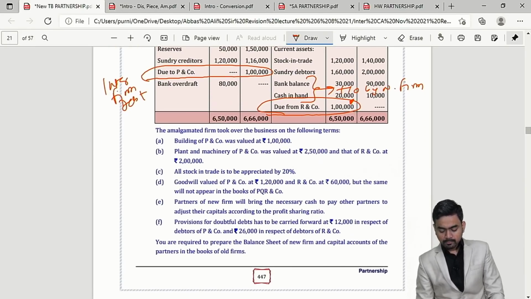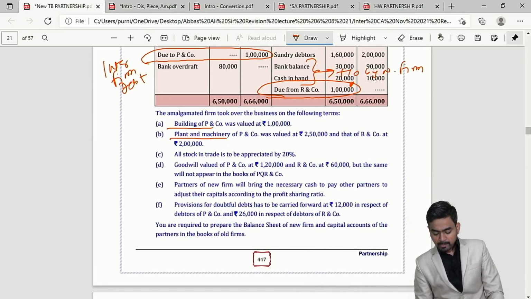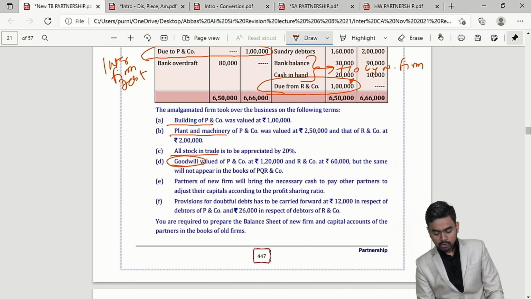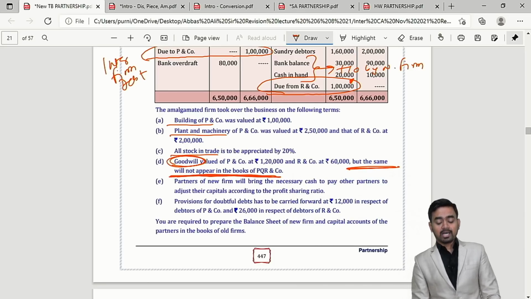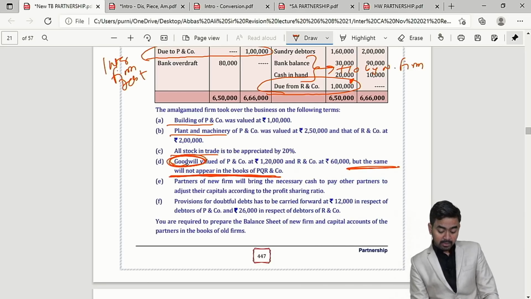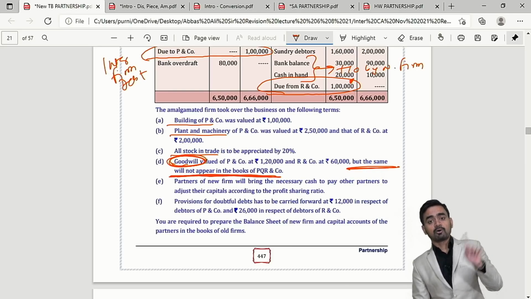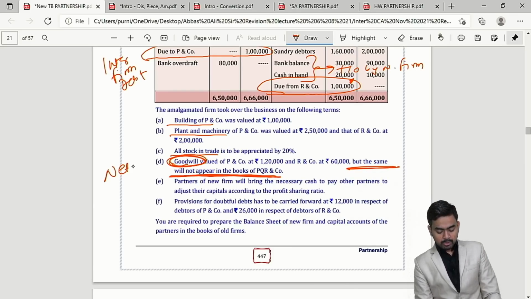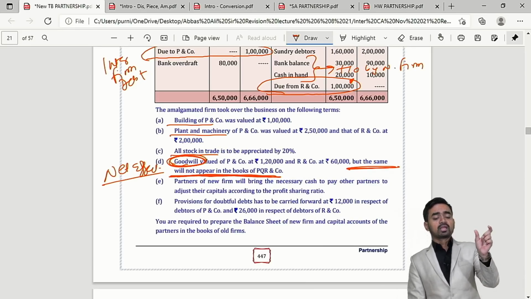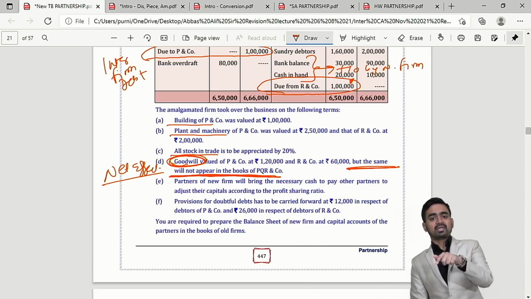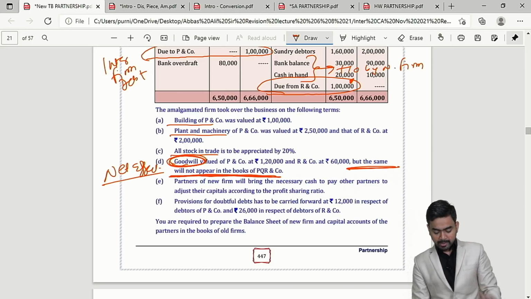Here you will see revaluation of building point is given, plant is given, stock is given, goodwill, and they are saying the same will not appear in the books of PQR. That is, they are saying please give the treatment of goodwill, but without opening the goodwill. So you have to give net effect. What is the meaning of net effect? Goodwill, old ratio credit, and then new ratio debit treatment.